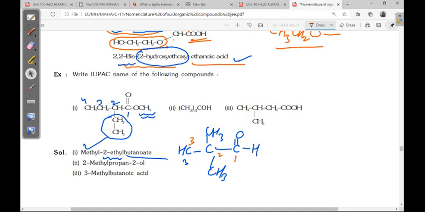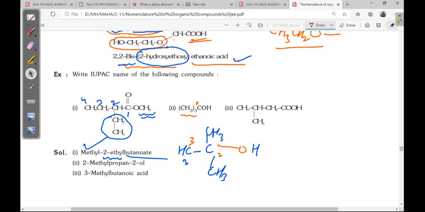Wait. Here there is no carbon, only one carbon is there. So this is OH. On the single carbon, 3 methyl groups are there, 1 OH group is there. So now the numbering is 1, 2, 3. You can take straight down also, left also you can take it.